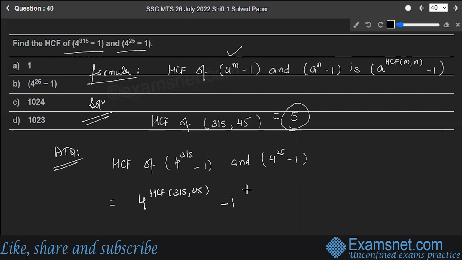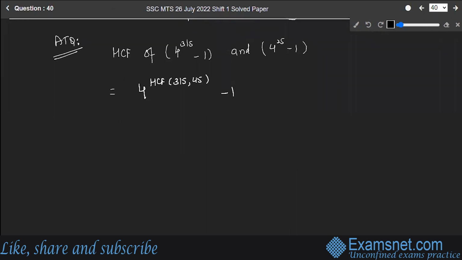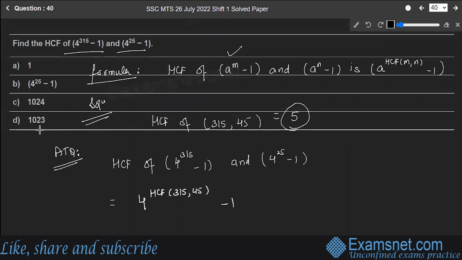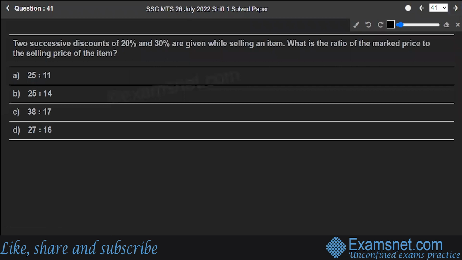And we just calculated the HCF of 315 and 45. That is equal to 4 raised to power 45 minus 1. What is 4 raised to power 5? This is 1024 minus 1, so 1023. This is the required value. Option D is the correct answer to the question. Hope you are clear. Next is question number 41.